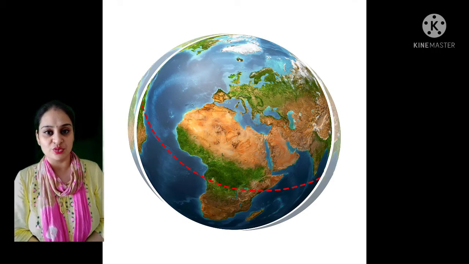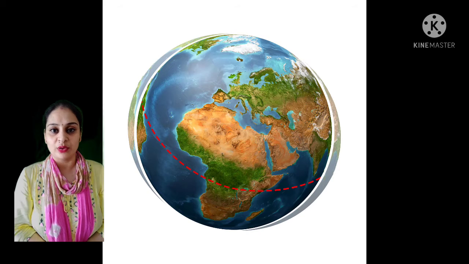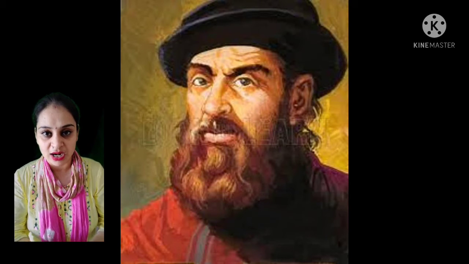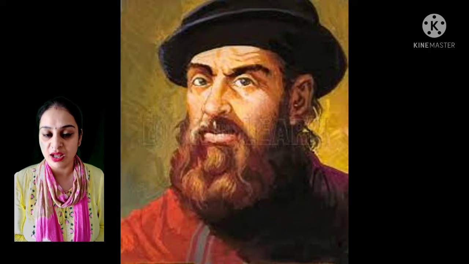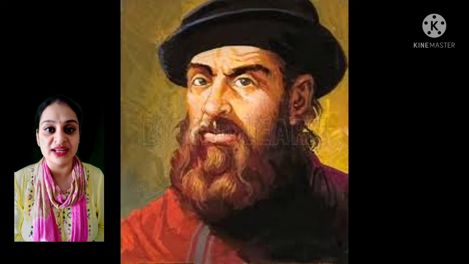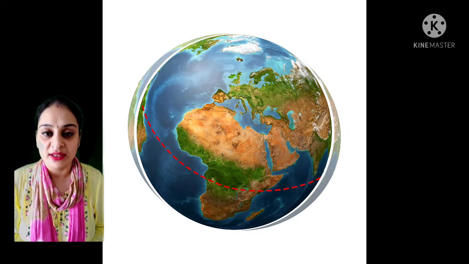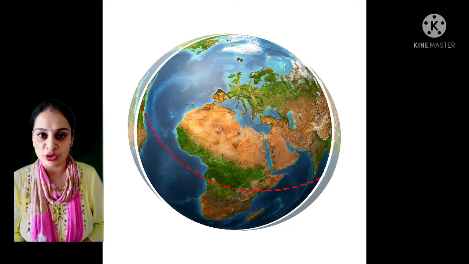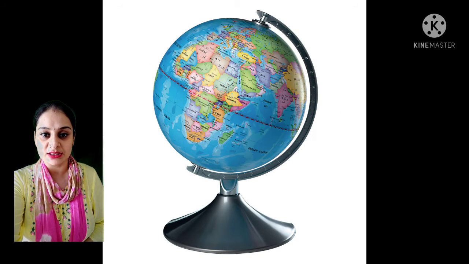So this is your work, students. You have to find out who discovered that the shape of the earth is round. No matter how far you want to go, you will never fall, because the earth has no flat ends or edges. So as we have all seen, the model of the earth is known as the globe.